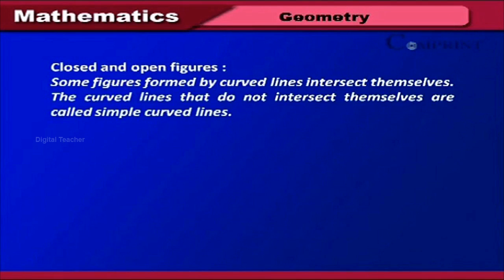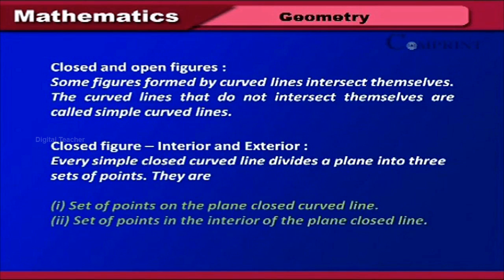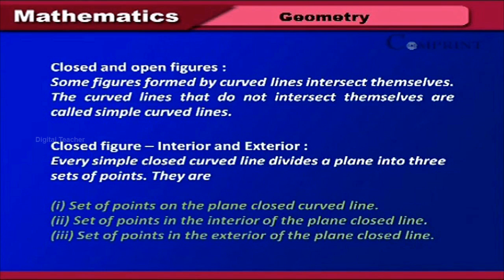Closed and open figures. Some figures formed by curved lines intersect themselves. The curved lines that do not intersect themselves are called simple curved lines. Closed figure, interior and exterior. Every simple closed curved line divides a plane into 3 sets of points. They are 1. Set of points on the closed curved line. 2. Set of points in the interior of the closed curved line. 3. Set of points in the exterior of the closed curved line.